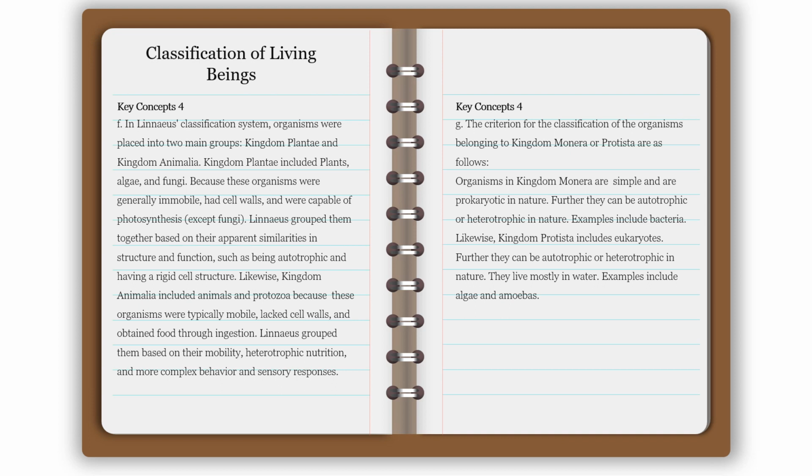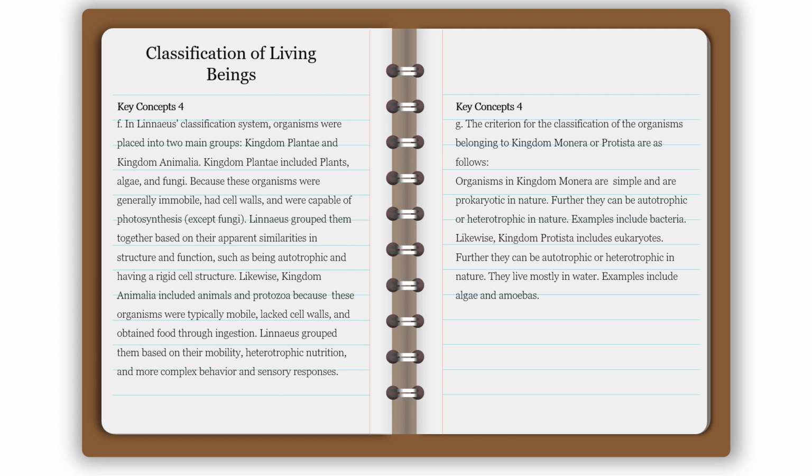Likewise, kingdom Animalia included animals and protozoa because these organisms were typically mobile, lacked cell wall, and obtained food through ingestion. Linnaeus grouped them based on their mobility, heterotrophic nutrition, and more complex behavior and sensory responses.